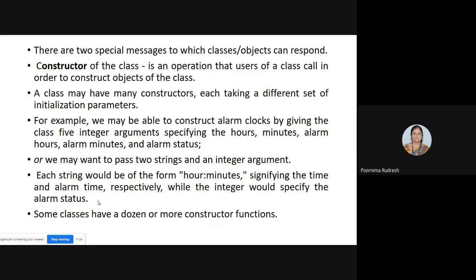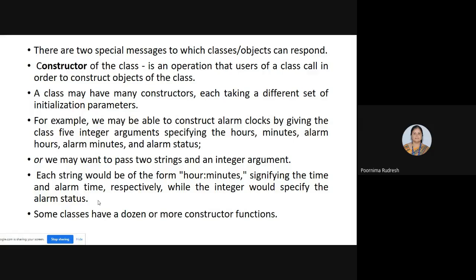So here, initially for the alarm clock, we are considering 5 arguments. Each argument specifies the hour, minutes, alarm hours, alarm minutes and alarm status. Understood? So here we have 5 integer arguments. Each one represents the current hour, current minute, alarm hour, alarm minutes, and alarm status. Alarm status indicates whether it is on or off. Alarm state is equal to on or alarm state is equal to off.